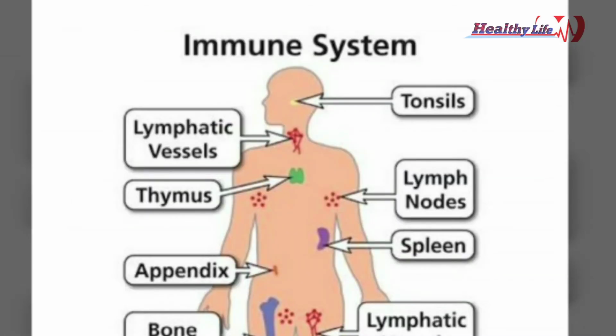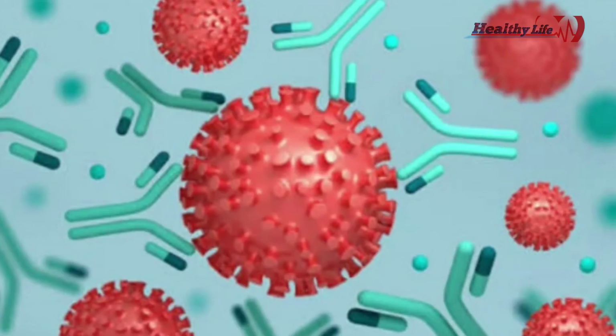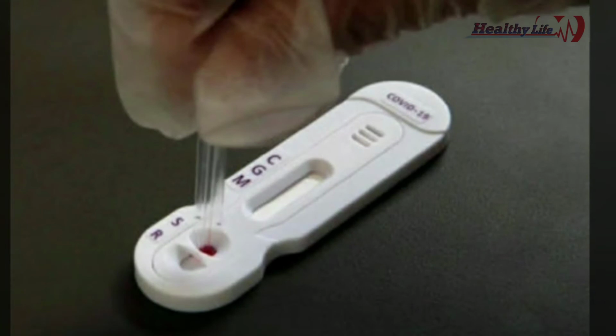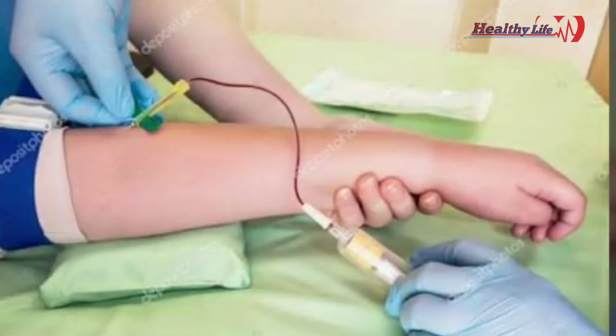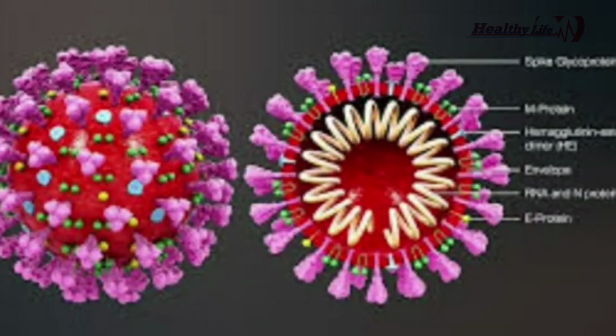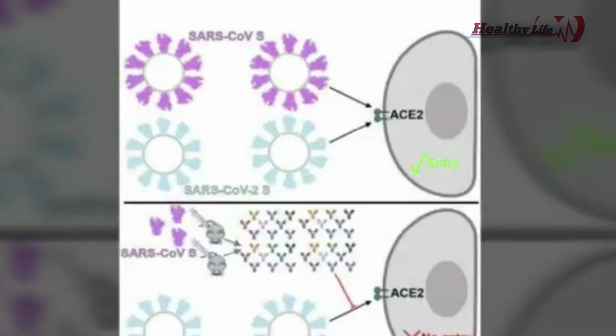Now comes the antibody test, otherwise known as serological tests. Antibodies are naturally produced by the body's immune system to fight off infections. So we are testing COVID-19 antibodies using this test. The blood is taken from the patients who have immunity to the disease, and they collect a few drops of blood from the patient's body. It is placed on a cassette or cartridge that contains the SARS-CoV-2 proteins.